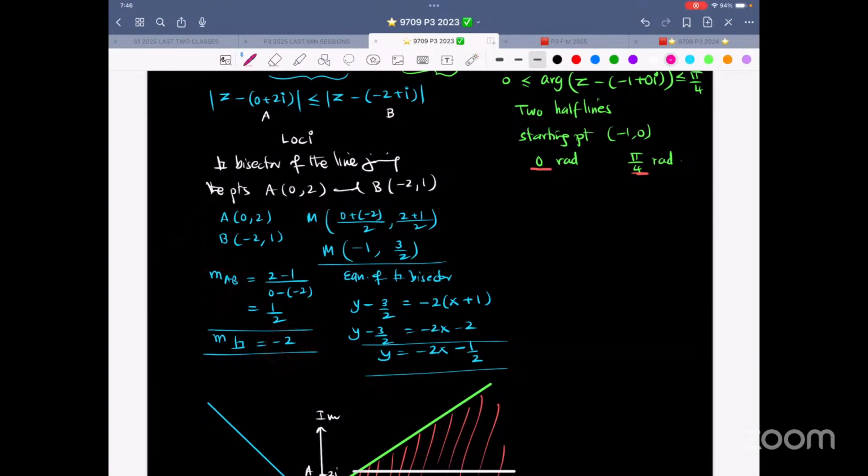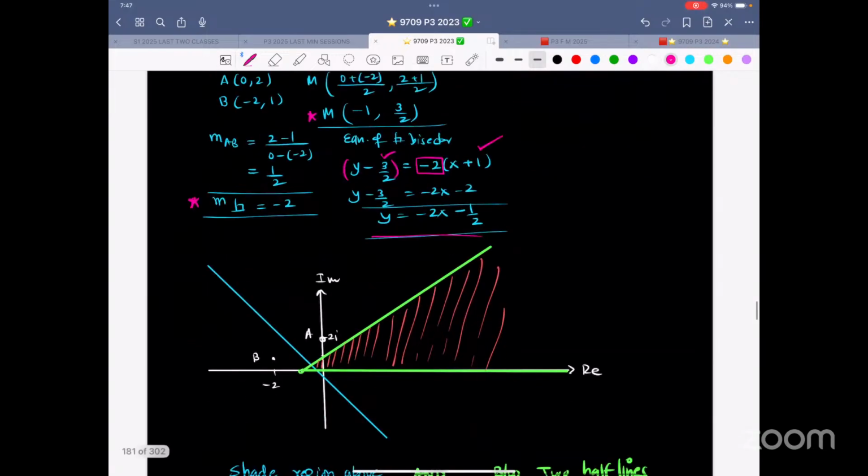Use the negative reciprocal, and use the midpoint. So that is the negative reciprocal. This is x minus minus 1, which becomes x plus 1, y minus 3 over 2, put a bracket, and this is the equation that you're getting. So we just need a realistic equation.